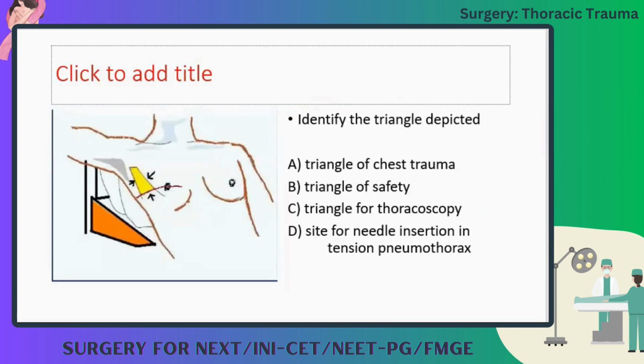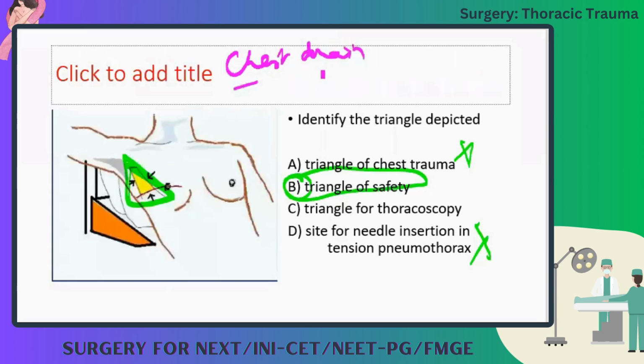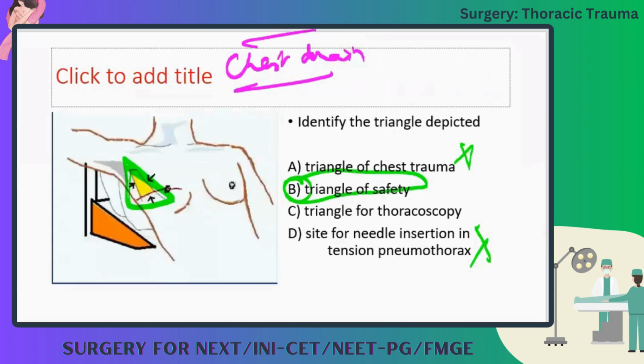So what is this triangle? Site for needle insertion in tension pneumothorax? No. Triangle, chest trauma, angle of safety. Yeah, it is the triangle of safety. Why is it known as the triangle of safety? It is for insertion of a chest drain. I think you have seen in pleural effusions, we insert a chest drain.